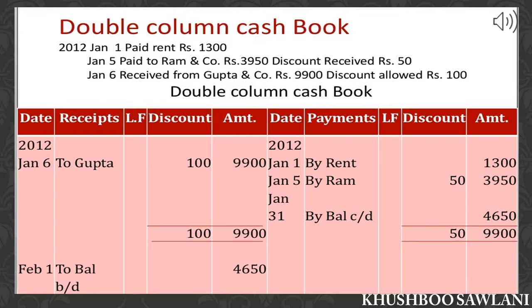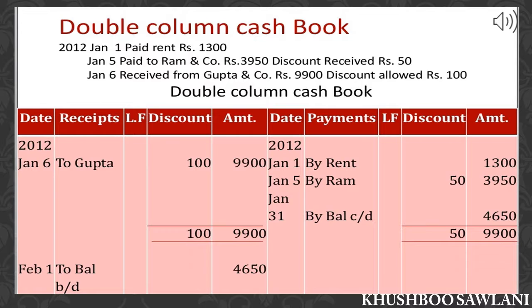So the entry will be cash account debit 9900, discount account debit 100 to Gupta account, as Gupta is the giver. So on debit side to Gupta account, in the discount column 100 and in the cash column rupees 9900.